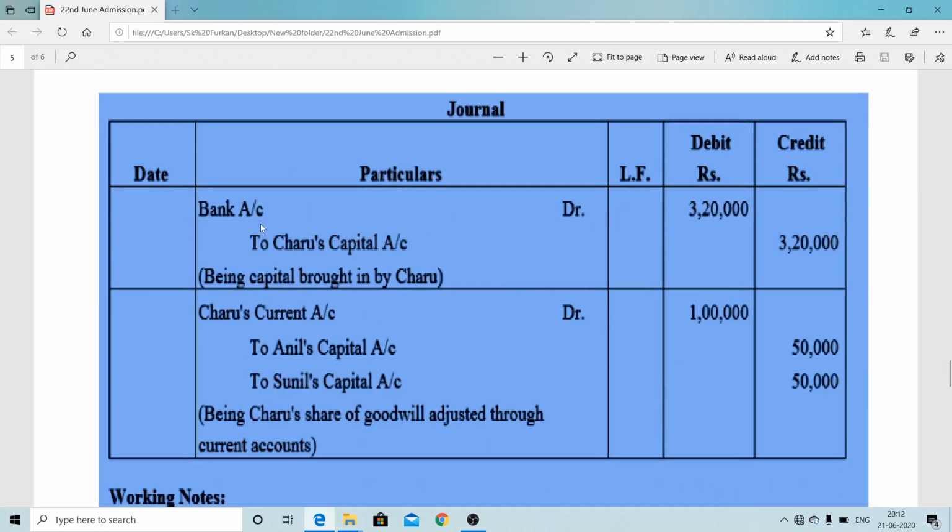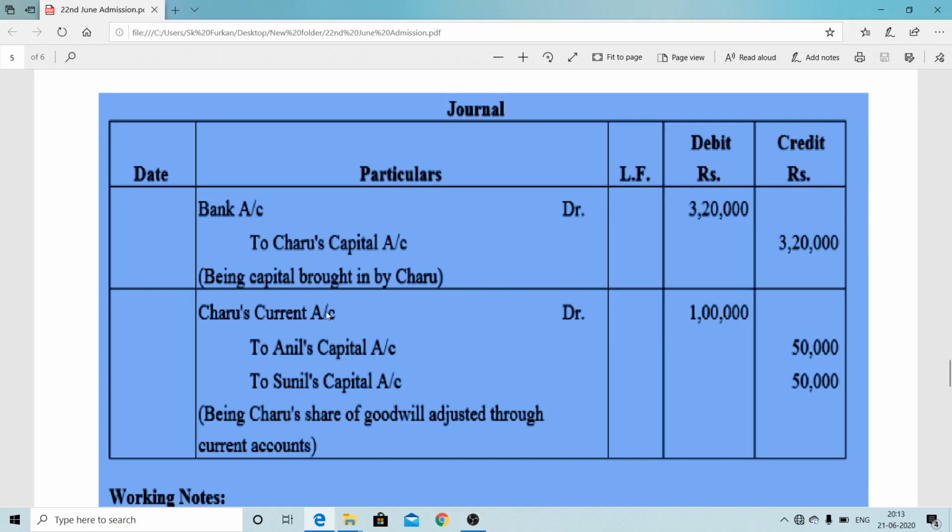For her capital contribution, bank is debited and her capital credited with 3,20,000, that is the initial investment. Always, when the incoming partner pays an amount as his or her capital, this entry goes to that partner's capital. Here, bank account debit to Charu's capital 3,20,000. This is for goodwill purposes. It is not mentioned here that she paid the goodwill, so it has been assumed that she is not able to pay.